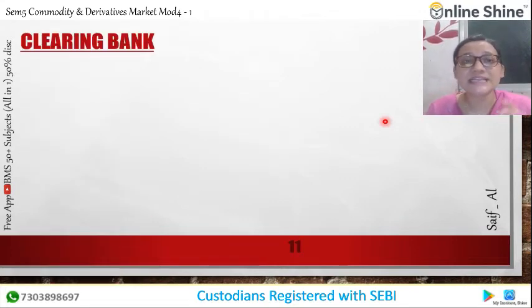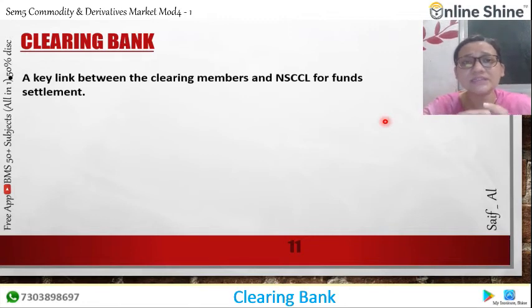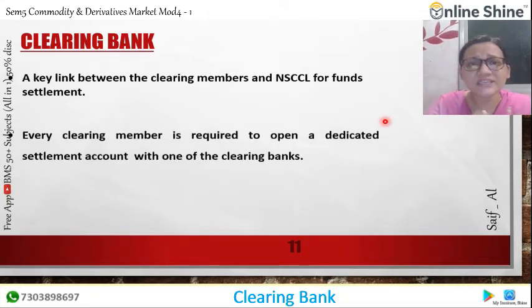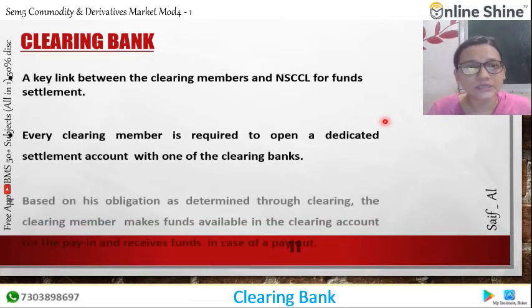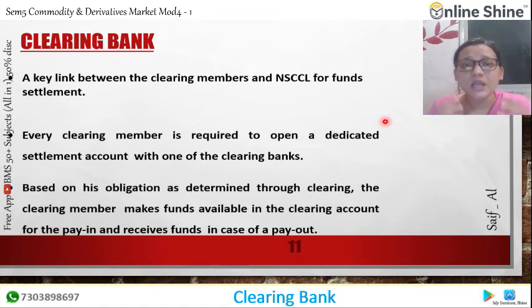Now the next is the clearing bank. Clearing banks are the link between the clearing member and NSCCL for fund settlement. So it plays the role between the clearing member and NSCCL. Every clearing member is required to open a dedicated settlement account with one of the clearing banks. They have to open their account with them, because on that basis their obligations are determined, and the clearing member makes funds available in the clearing account for the pay in and receives the funds in case of a payout.